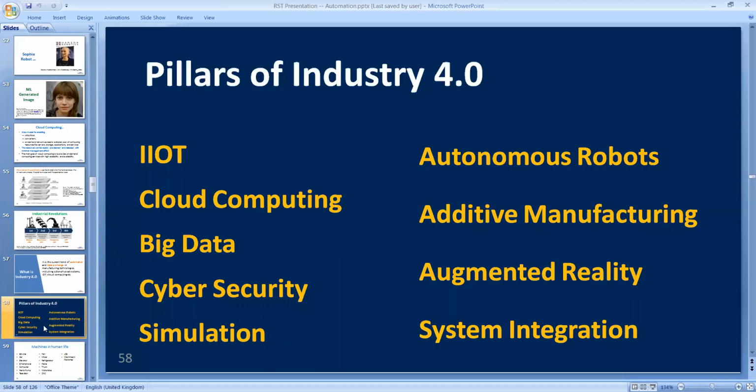When we look at Industry 4.0, many technologies come to our mind, namely IIoT, cloud computing, big data, cyber security, simulation, autonomous robots, additive manufacturing, augmented reality, and system integration. So all these concepts put together make the pillars of Industry 4.0.